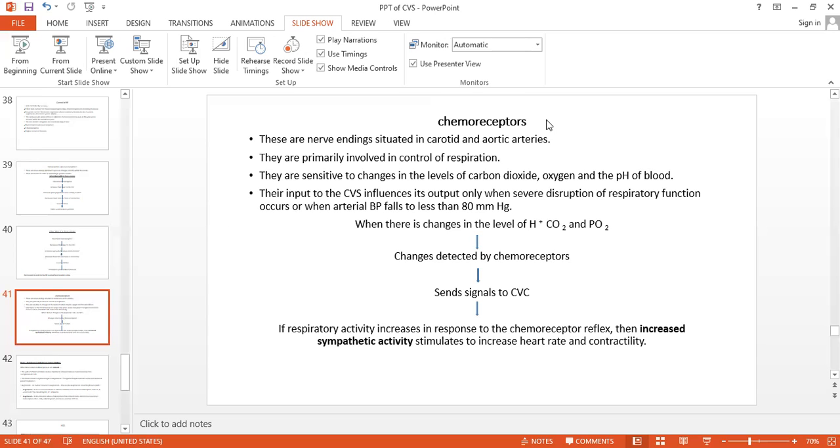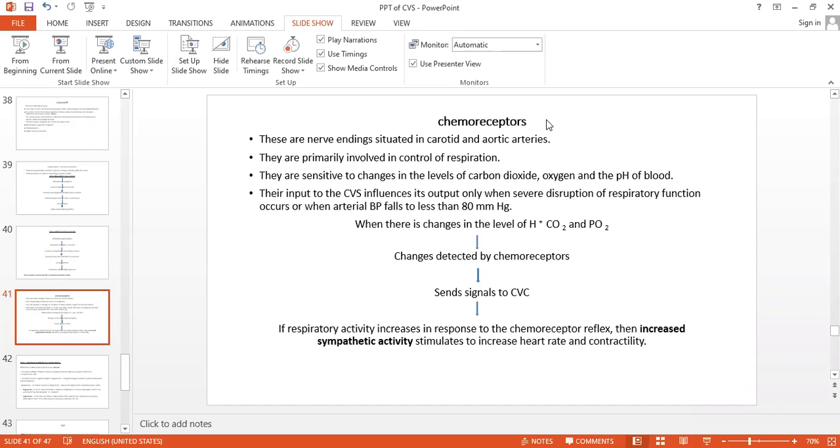When there is a small change, it is detected by the chemoreceptor, and that will give signals to the cardiovascular centers, and that will supply the reflexes.